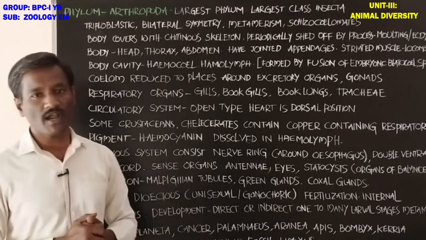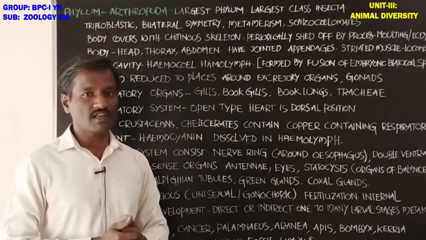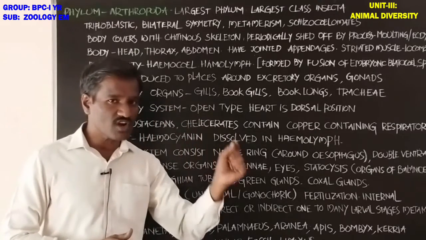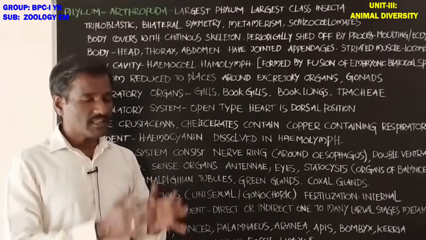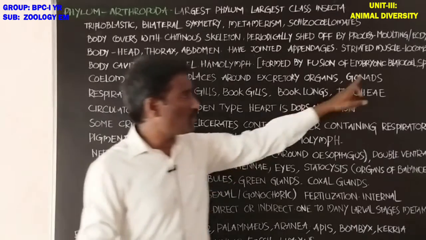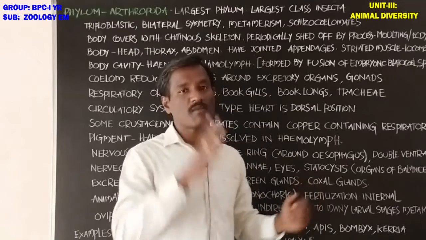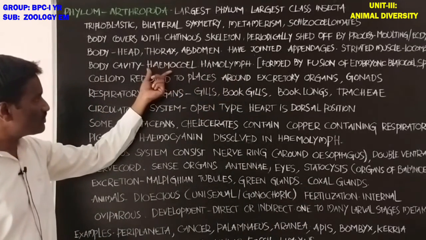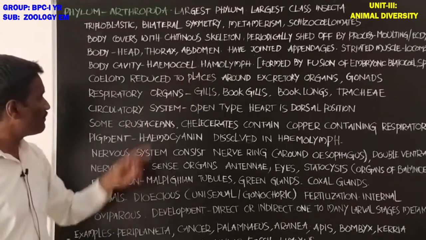What about the embryonic blastocoel? In the developmental history of the animal, one stage is called blastula. Blastula has a cavity, the blastocoel. By the fusion of the embryonic blastocoel with some amount of the coelomic spaces present in the body of the animal, the hemocoel is formed, filled with hemolymph.